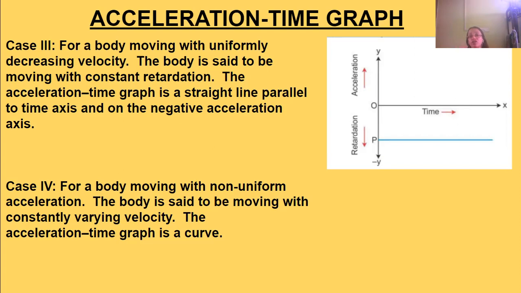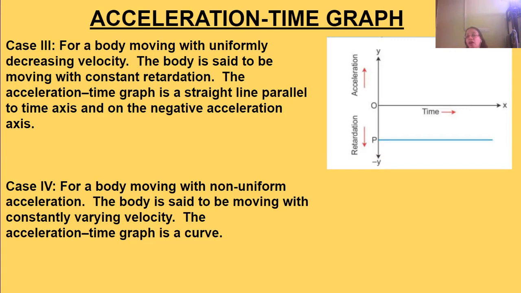That is, it will not change. Retardation means negative acceleration, and constant means the acceleration will not change. So the negative acceleration also will not change. It will be constant. But in this case, the velocity will be uniformly decreasing.